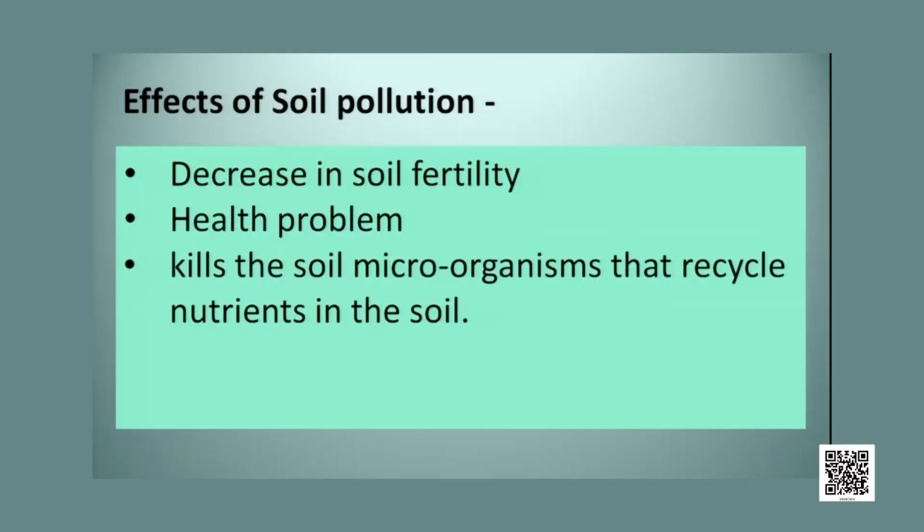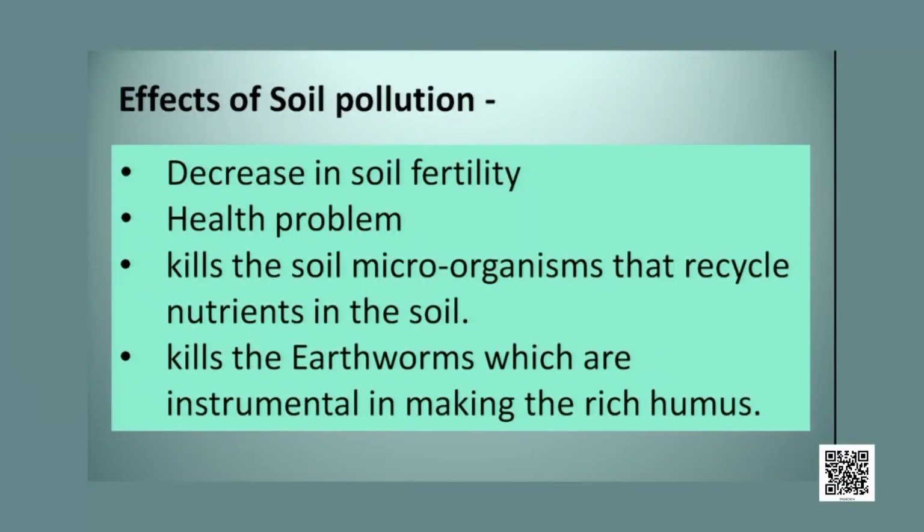Soil pollution kills the soil microorganisms that recycle nutrients in the soil. There are many microorganisms that are very useful for us, for the entire world, and they recycle nutrients in the soil. So soil pollution kills these useful microorganisms. And soil pollution also kills the earthworms. The earthworms are farmer friendly and they help in making the humus for the soil, and when they are killed, it's not good for the soil.